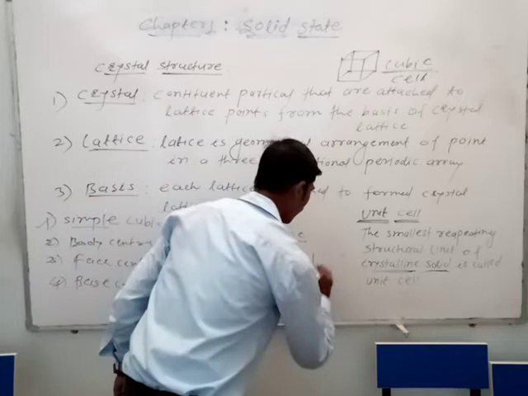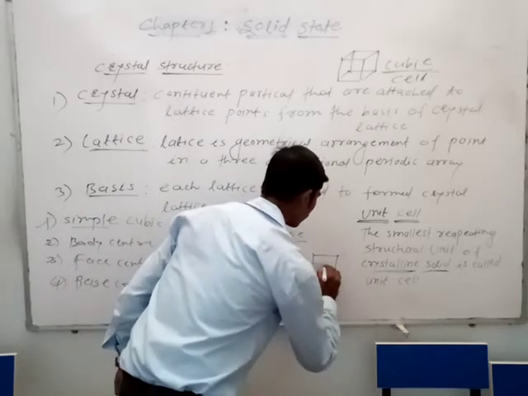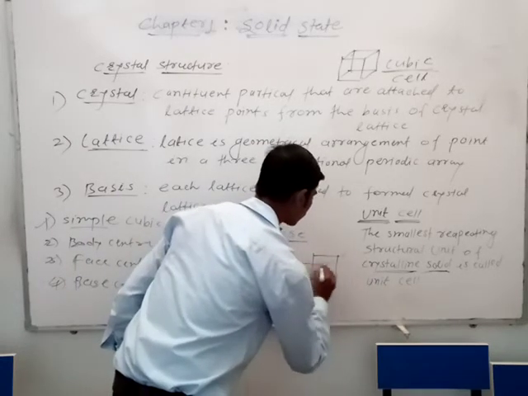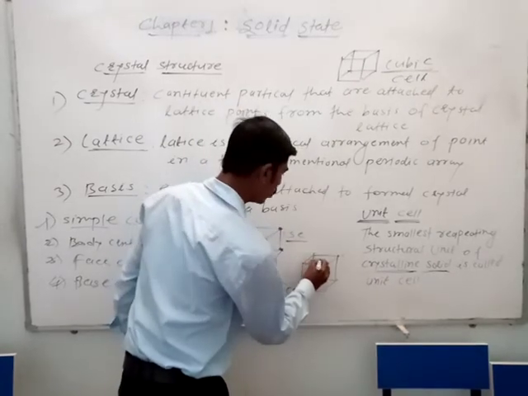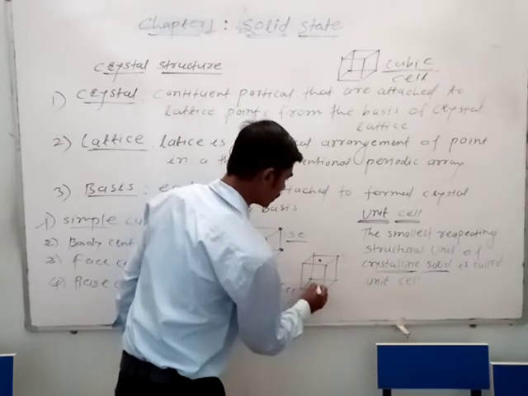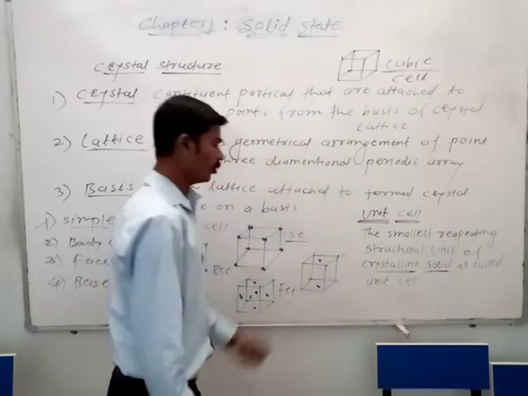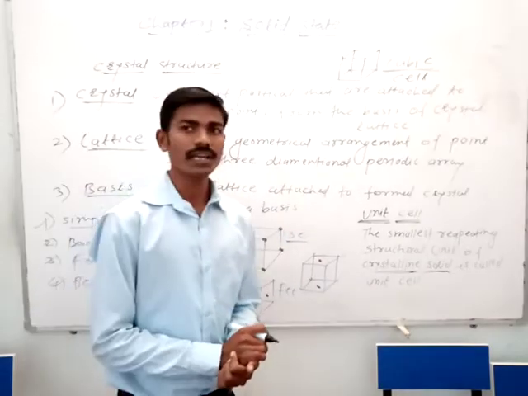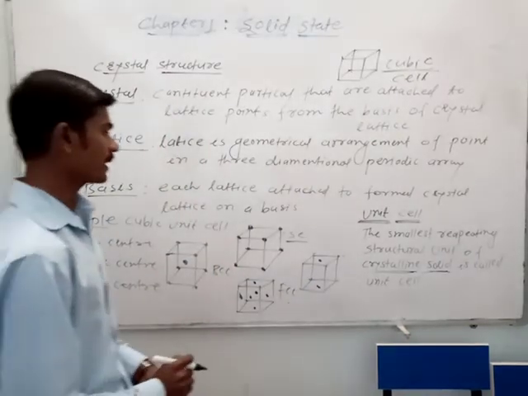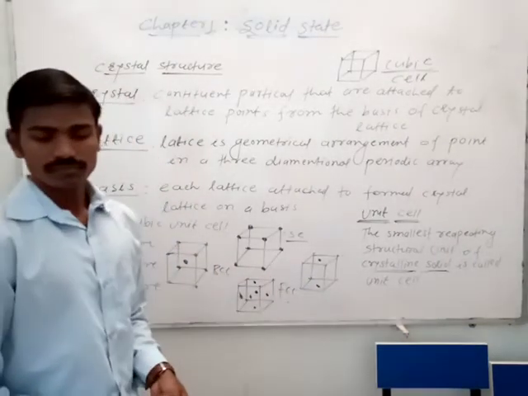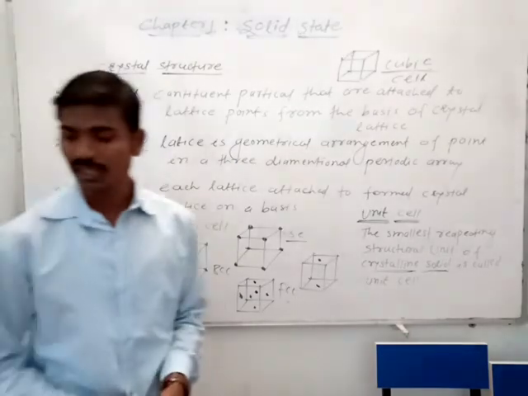For the base center, the particles are at the top position and the bottom position, on opposite faces. This is the base center cubic unit cell.